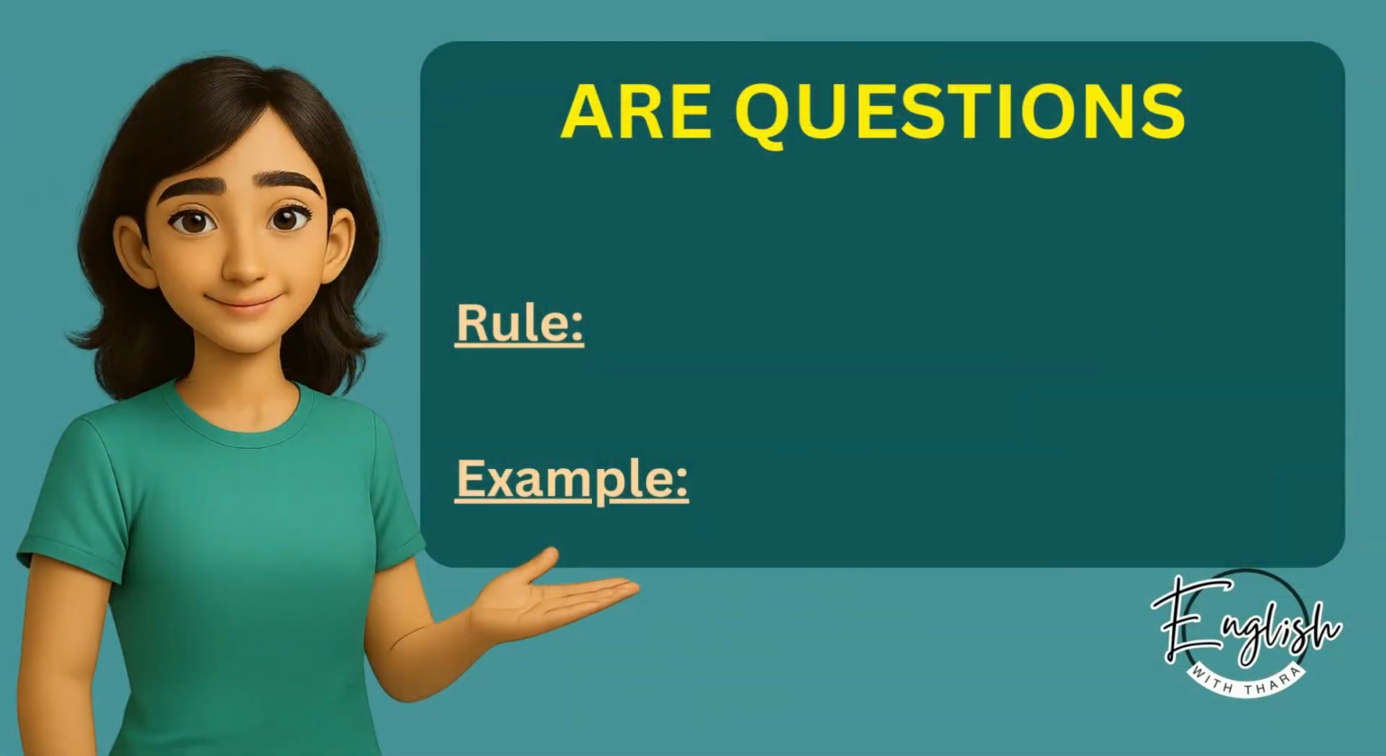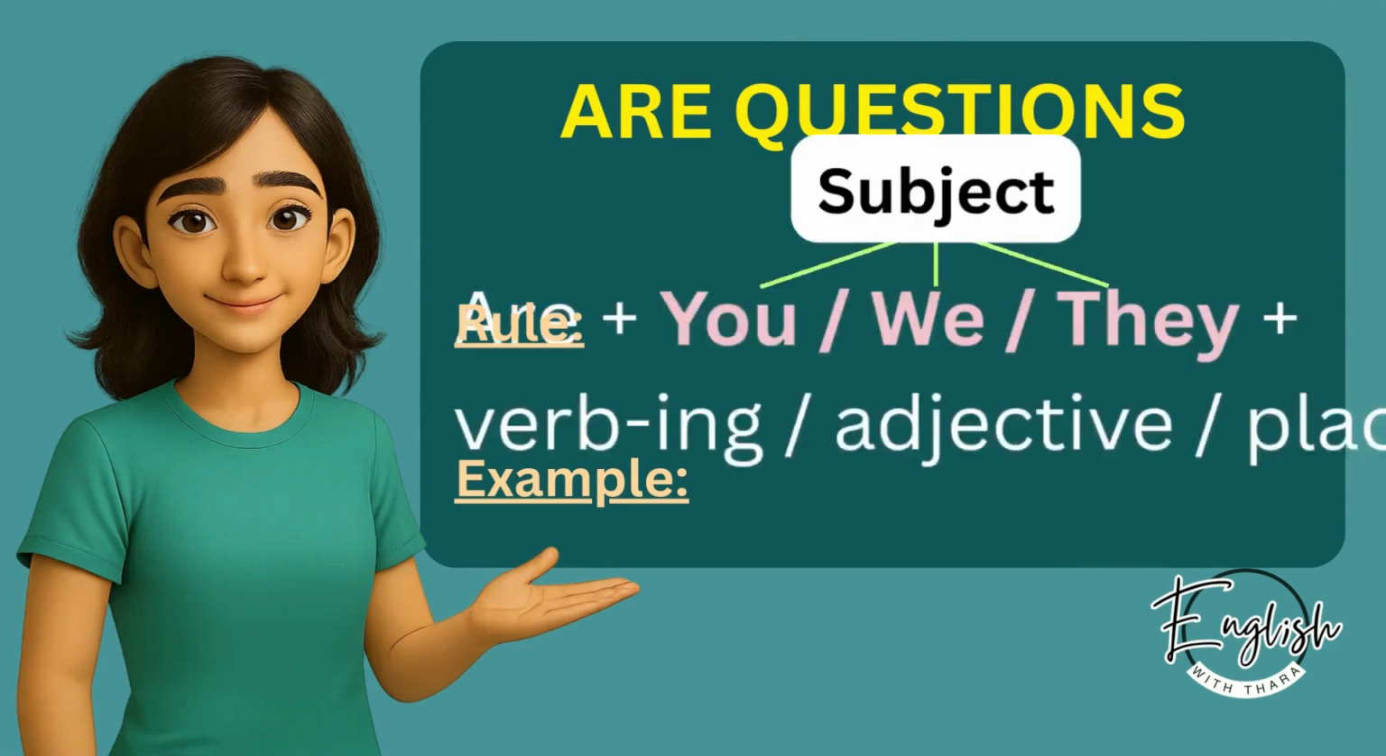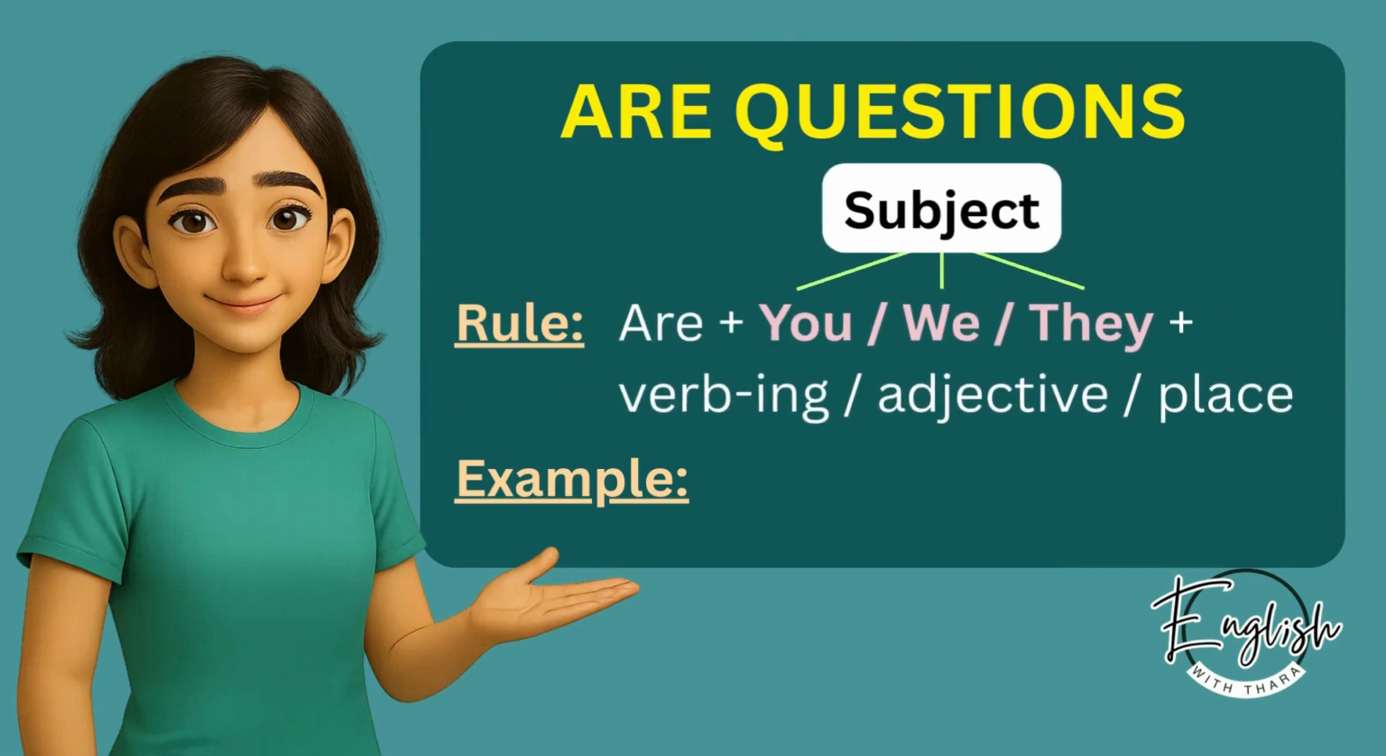So, the rule for asking are questions is use are, then the subject, and then the rest of the sentence. For example, are you tired? Are we tired? Are they tired?